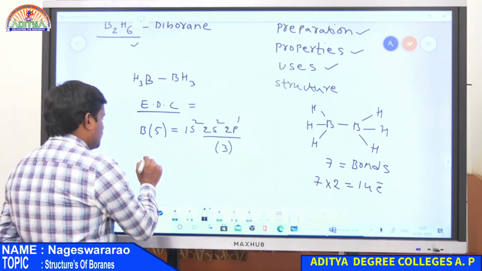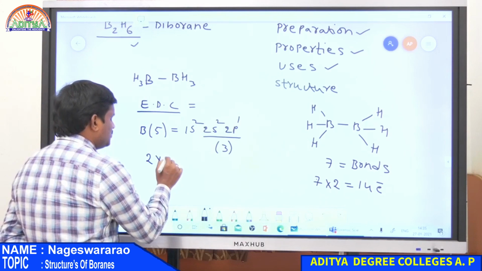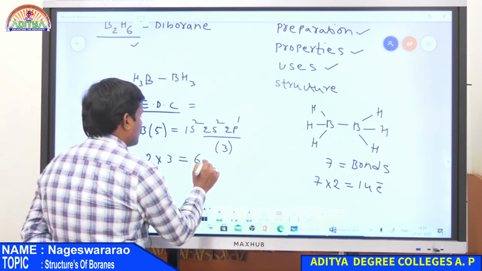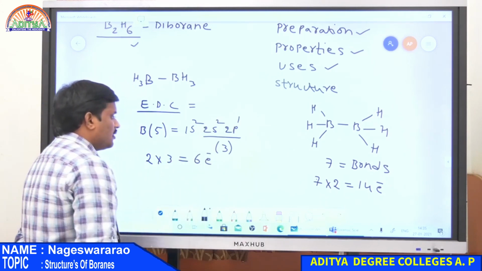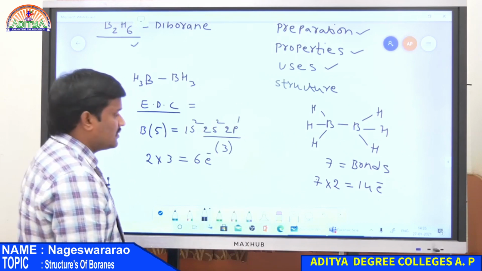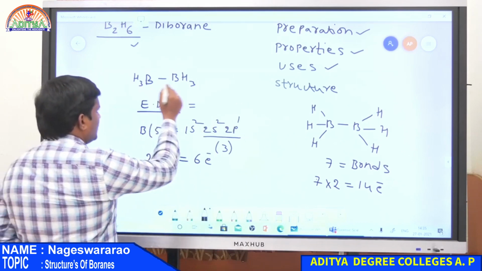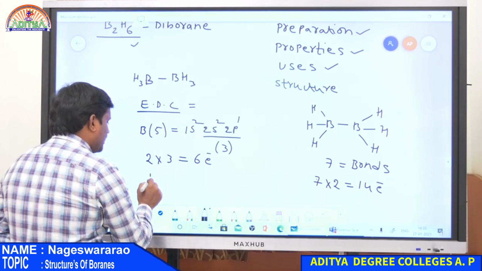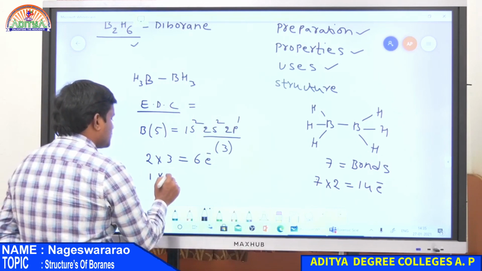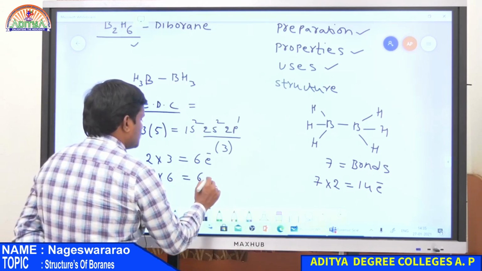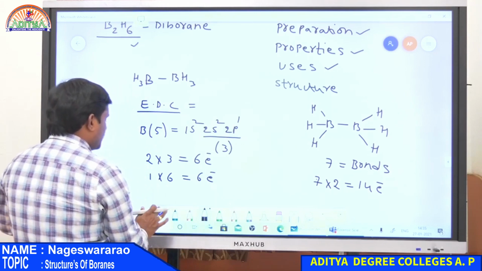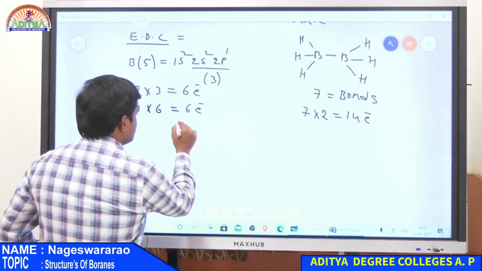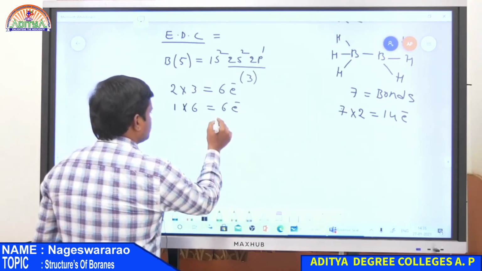Similarly for the second boron atom, there are 2 borons, so 2 into 3, totally 6 electrons present in both boron atoms. Similarly, there are 6 hydrogen atoms, each hydrogen having 1 electron, so 1 into 6 is 6 electrons. So totally there are 6 plus 6, 12 electrons.